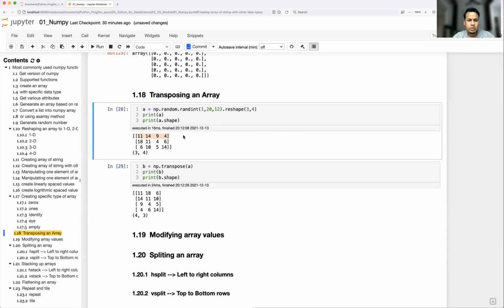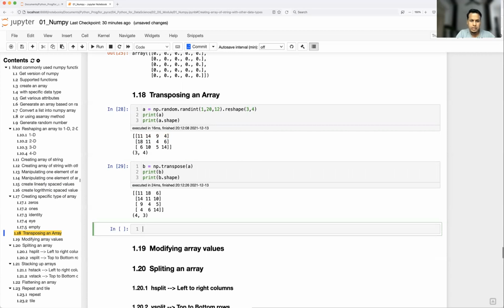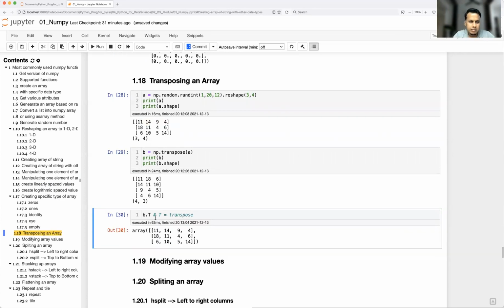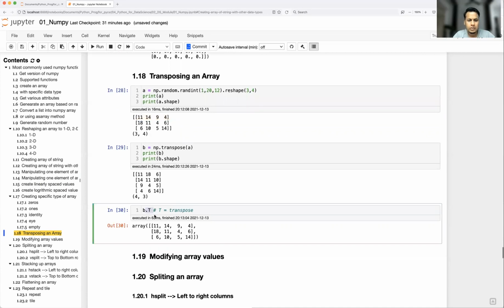There are 2 ways to transpose. Either you can use the inbuilt function, and there's one shortcut attribute called T. So you can also use B dot T, that stands for transpose. Let me just write for you. Whichever way is comfortable. This is my favorite because it is a short name, so I always use this. You guys can also use this.